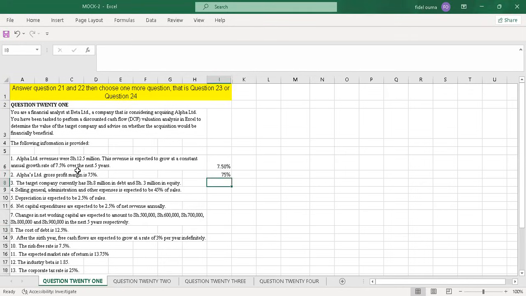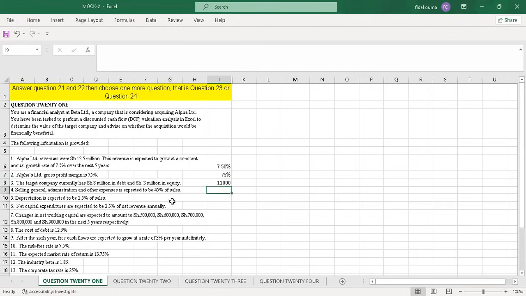The target company currently has shillings 8 million in debt and shillings 3 million in equity. So this is the proportion of debt and equity. I'll just do 8 because I'll use the values in thousands. So I just pick 8,000, say equals to 8,000 plus the 3,000 and enter.